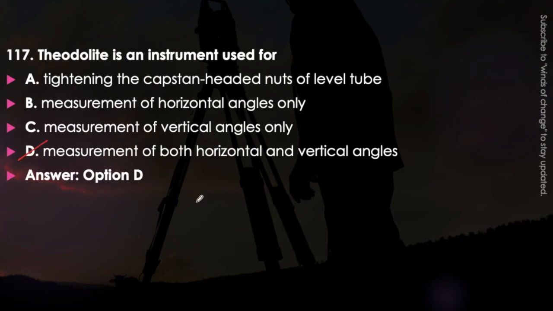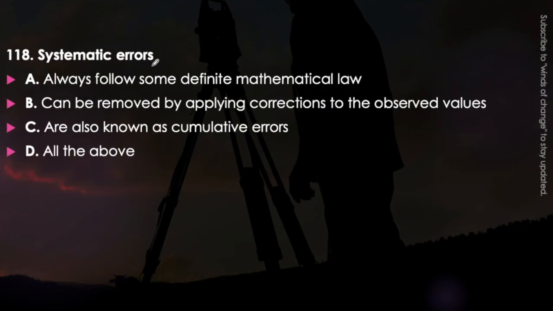angles. Next question. Systematic error always follows some definite mathematical law, can be removed by applying correction to the observed values, or is also known as cumulative error, or all of the above. Just think about it. What are the systematic errors? The answer will be option D, that is all of the above.